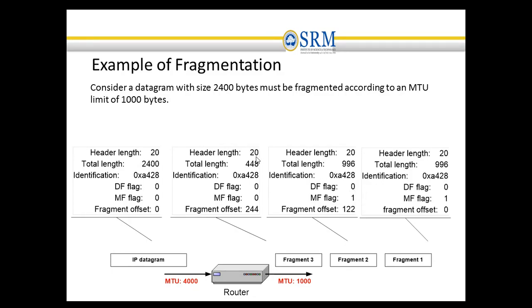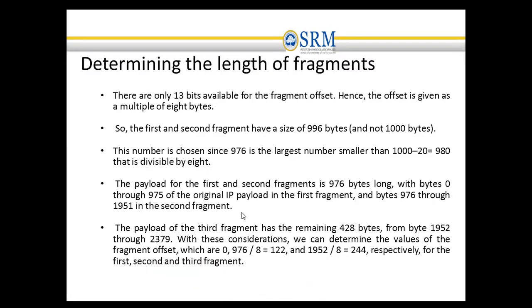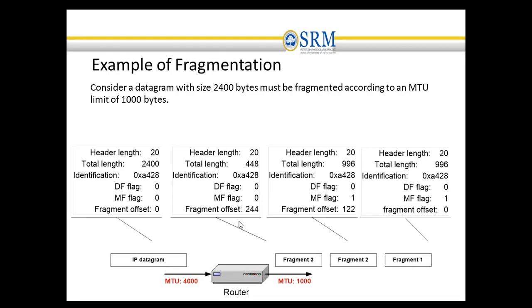In the next fragment, the fragmentation offset is calculated from 1952 divided by 8. So 976 plus 976, divided by 8, is 244. That's why you can see the fragmentation offset value is 244.